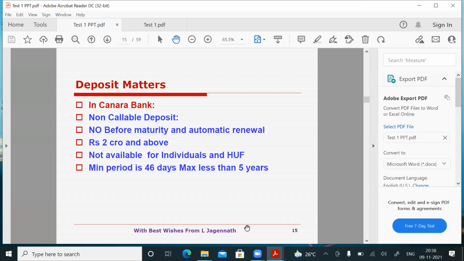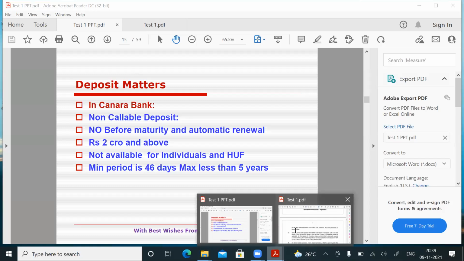The non-callable deposit is not available for individuals and HUF. For individuals and HUF, they can open only callable deposits. The minimum period of non-callable deposit is 46 days and the maximum period is less than 5 years. This is called a non-callable deposit as far as our bank is concerned.